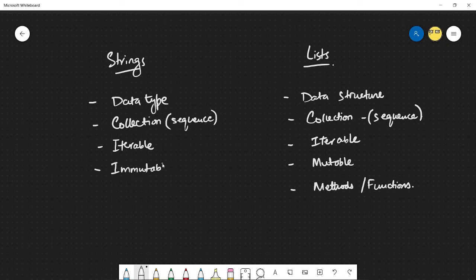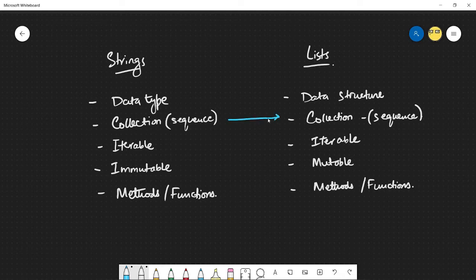Strings are immutable, so if I need to make a modification in a string, I'm going to have to redefine the whole variable instead of just being able to modify a little piece of it. And finally, strings have their own set of methods and functions that can be applied on top of them. So let's try to see what things are common here.